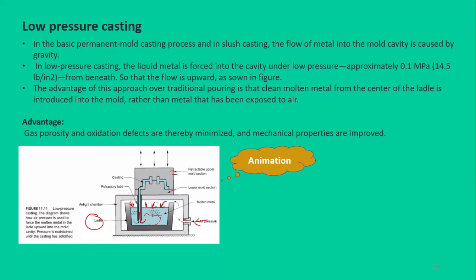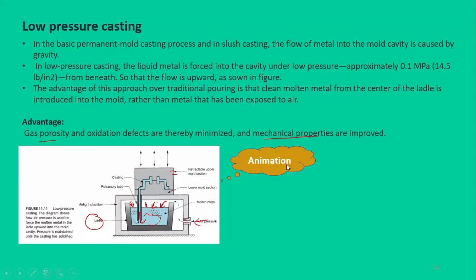That's why it has fewer impurities or gas porosity, while the material at the top of the molten pool is exposed to the atmosphere, so it might have some defects or oxides in it. So that's why in low pressure casting we have a somewhat pure form of product. One advantage is the reduction in gas porosity and oxidation compared to other casting processes, and hence we are able to improve the mechanical properties of our final product.